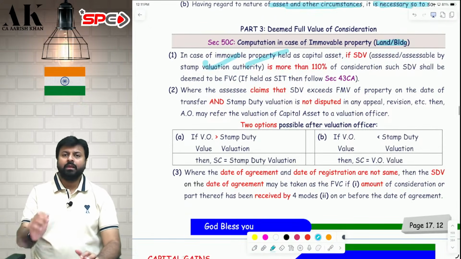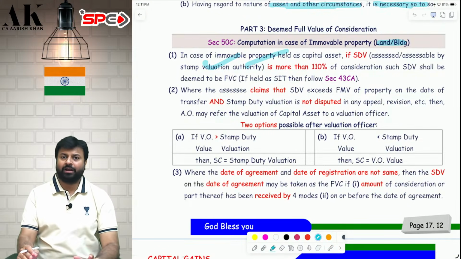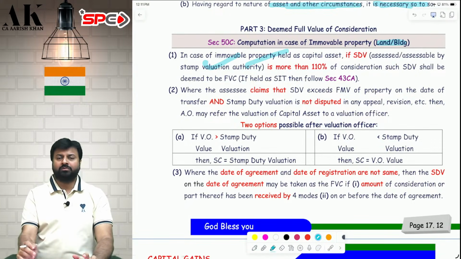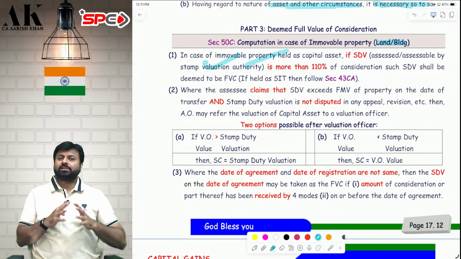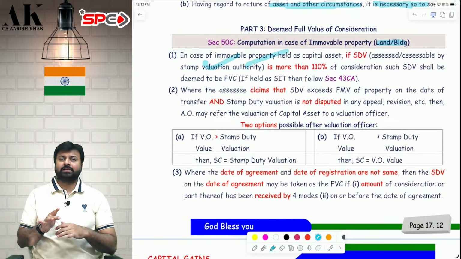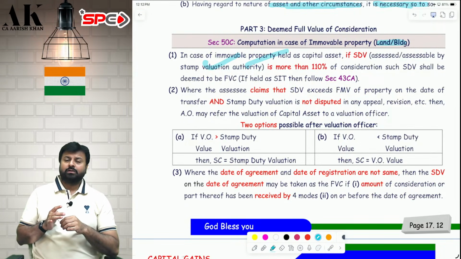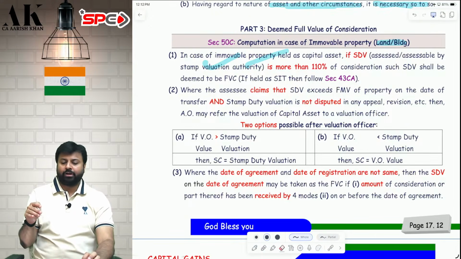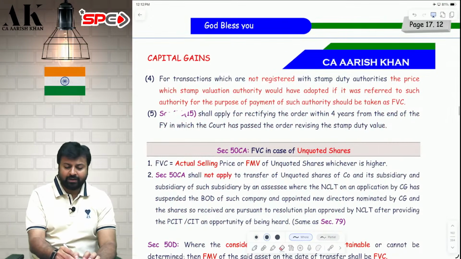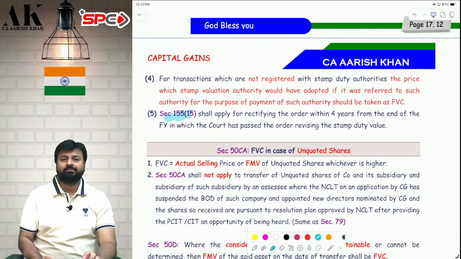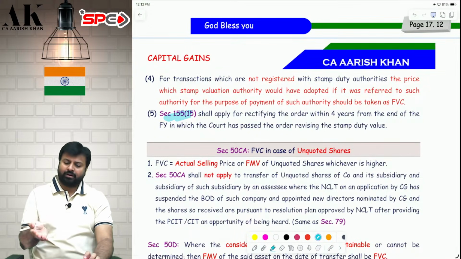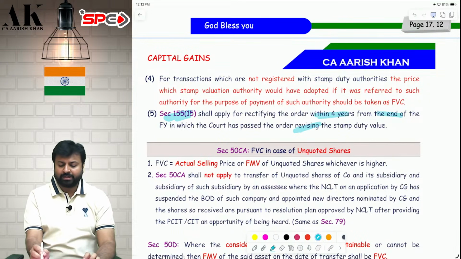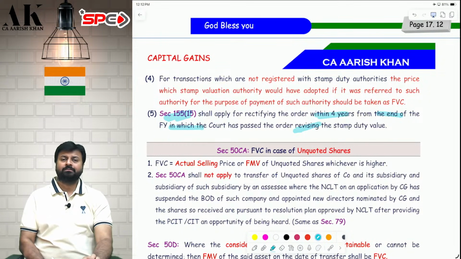Now, sometimes you may not be happy with the stamp duty value. If you are not happy with 150 lakhs, now you have two options in life. Option number one is you can go to the court and file a case against the state government. Today you have to pay tax as per 150 lakhs, but in future, if the state government reduces the stamp duty value, then the assessing officer will recompute your assessment order. Or if they increase the stamp duty value, then also they will recompute your assessment order, and that will be done within 4 years from the end of the financial year in which the court has passed the order.